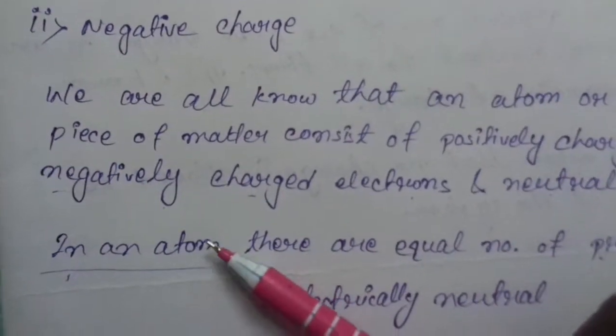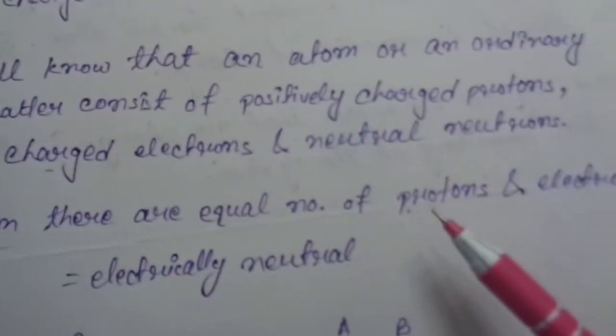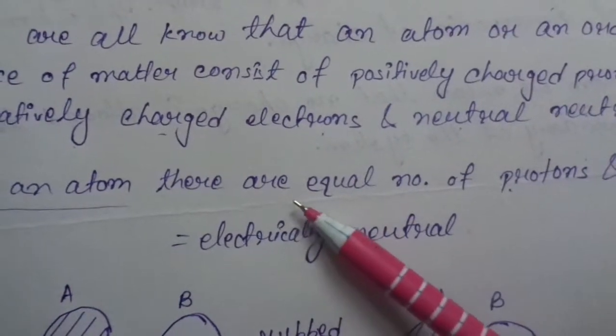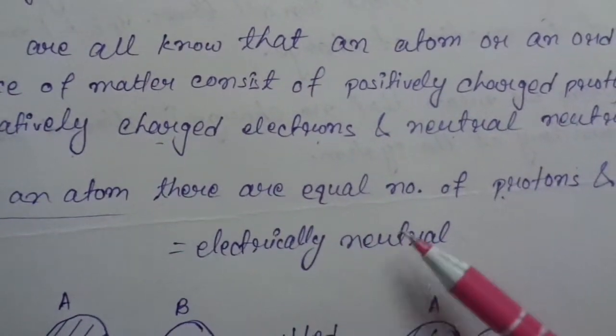In an atom there are an equal number of protons and electrons, which means it is electrically neutral.